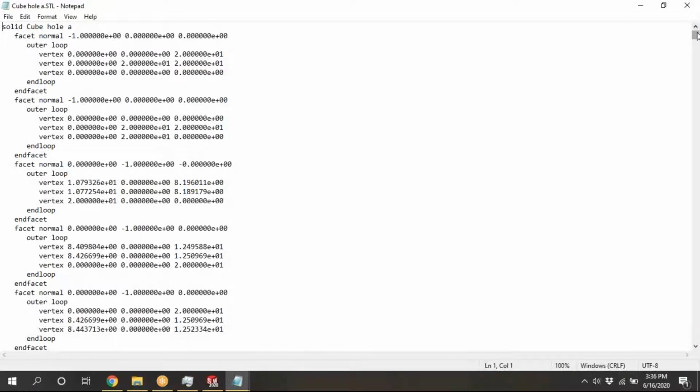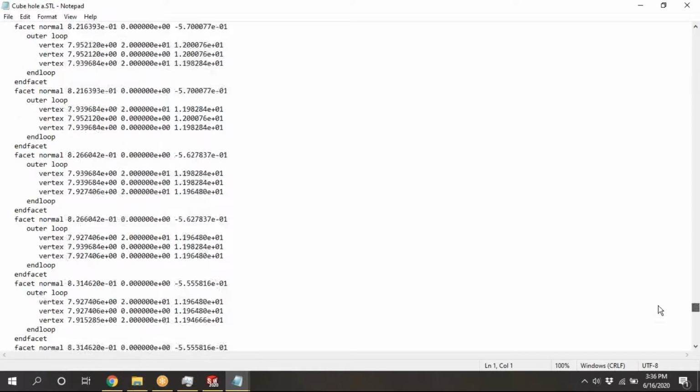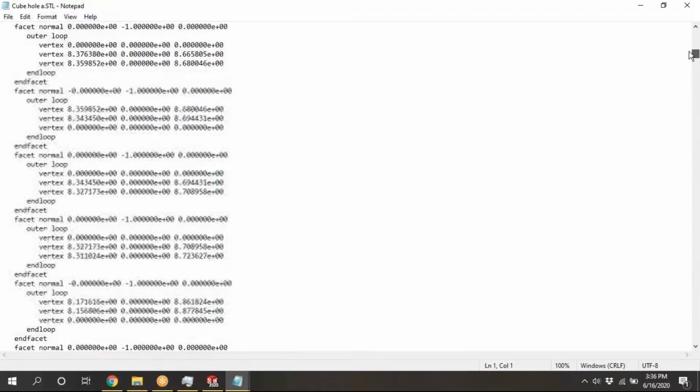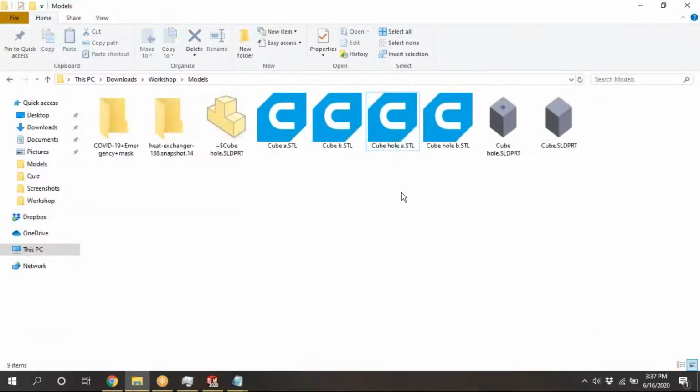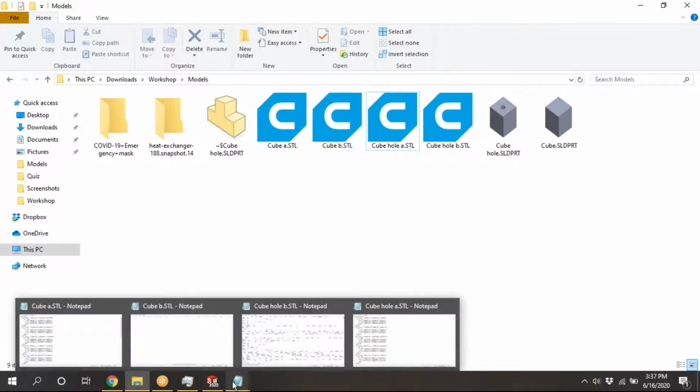See here. Facet normal minus 1 0 0, same as before. XYZ coordinates are there. Outer loop, vertex 1, vertex 2, vertex 3 are there. Like that, solid cube hole. Cube hole is the file name, and that is solid. We are not doing surface modeling, we are doing solid modeling. That's right. This is how you can see that.